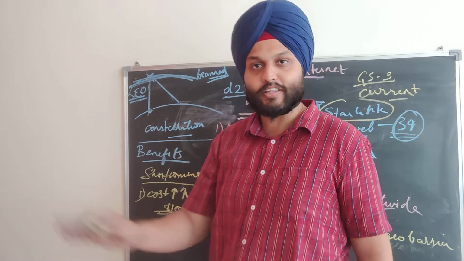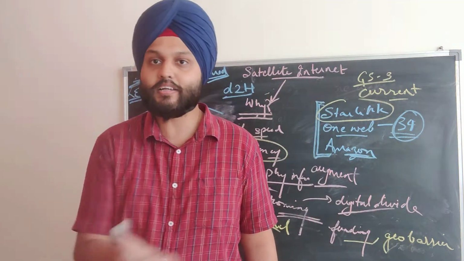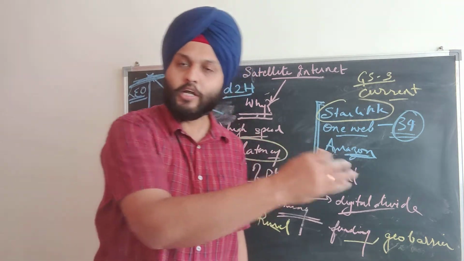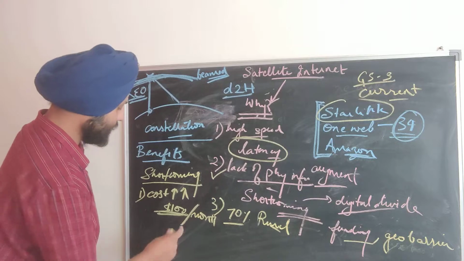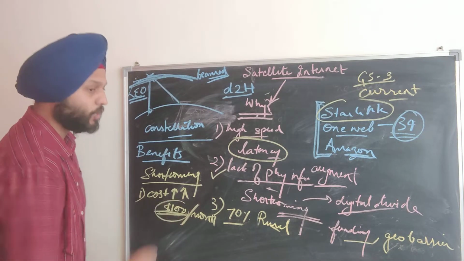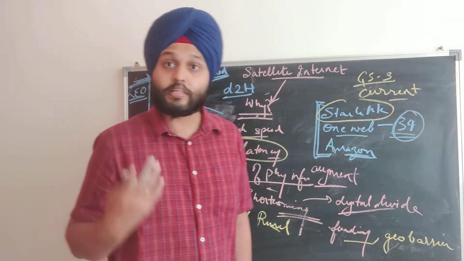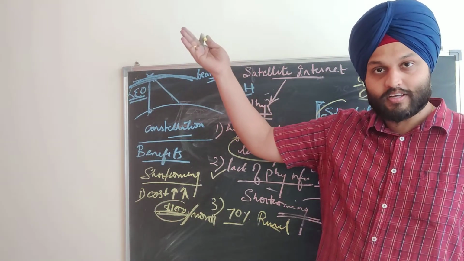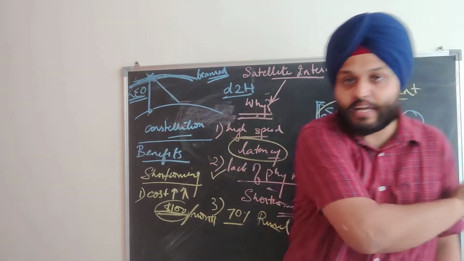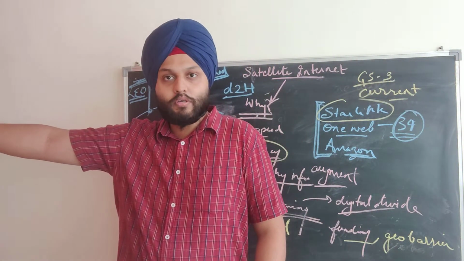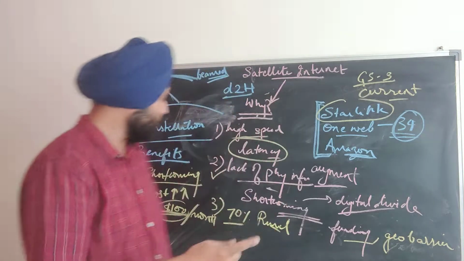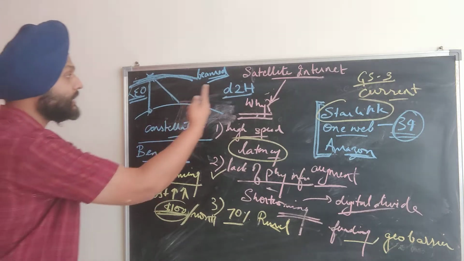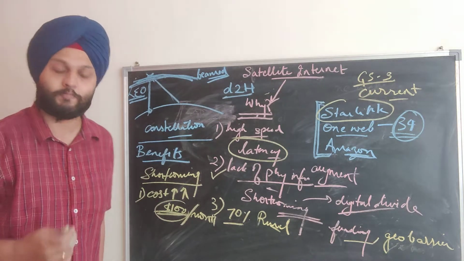And what is the standard internet services? A standard is about 1,000 rupees per month, starting from 600, 700 rupees. So around average prices 1,000 rupees per month, and here they are charging about 8,000 rupees per month. This internet is very expensive. Obviously, it will be expensive. You are launching satellites into the space. It is going to be more expensive than laying optical cable networks. So it is obviously more expensive than traditional internet.